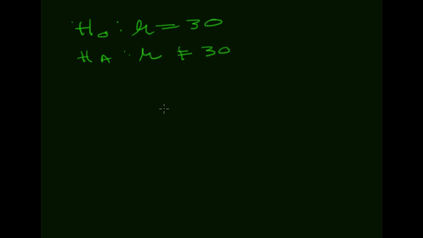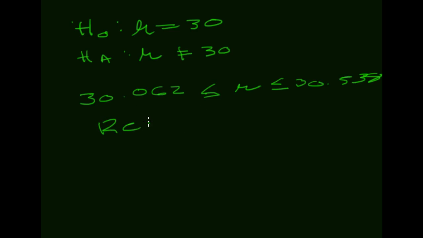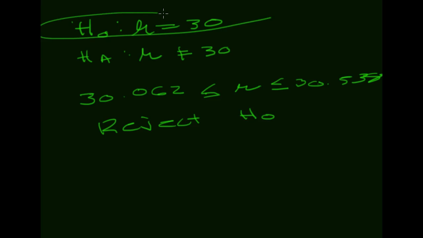Let's say we do some analysis of data and we find that the actual mean has to be between 30.062 and 30.538. Now, in stats land, that says reject the null hypothesis because it's not possible for this to be true on that interval, right? 30 does not fit between 30.062 and 30.538.